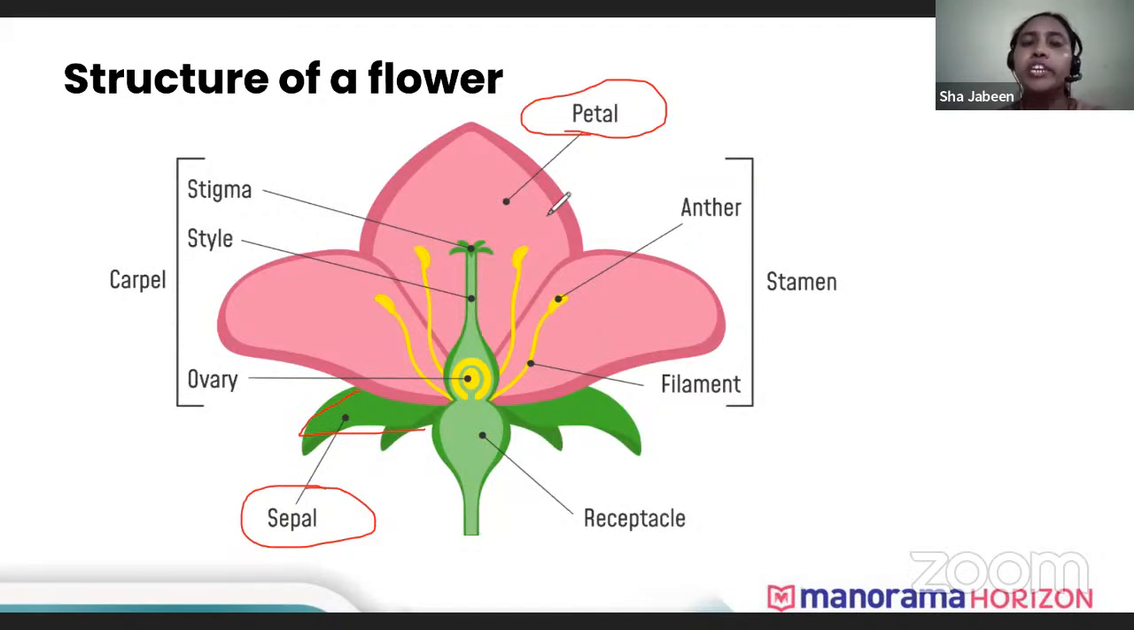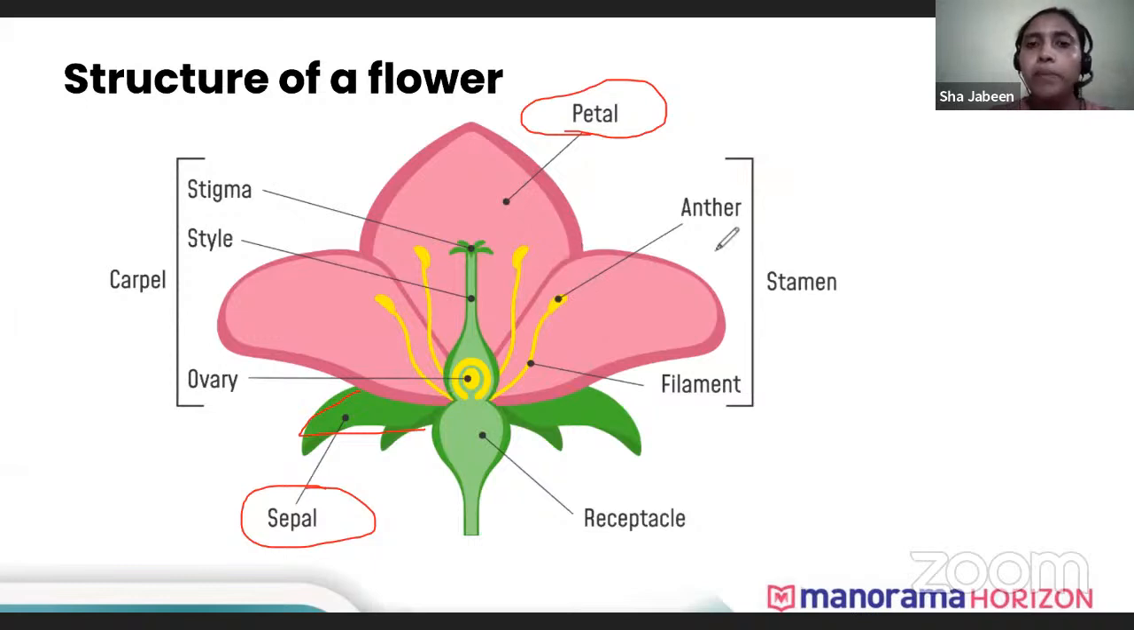Not only pollinators, we also get attracted, right? Seeing a very red or pink flower or any other color flowers, we get very attracted towards the flower and we try to pluck it. That's because of the petal. Petals attract not only us but also the pollinator. Its main aim is to attract the pollinator. So these are the two helping parts of the flower.